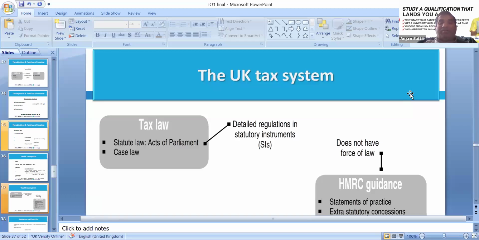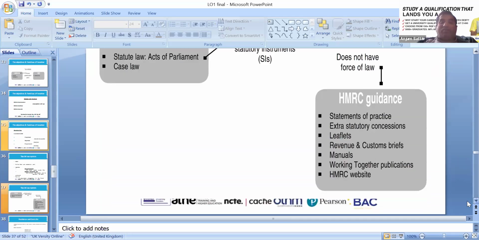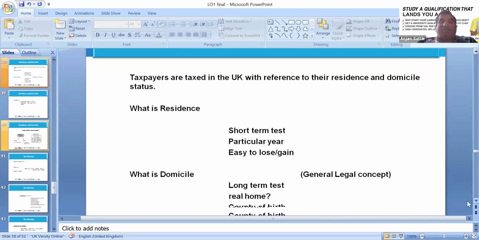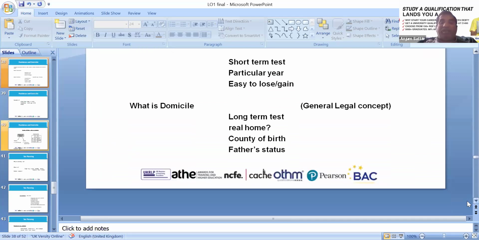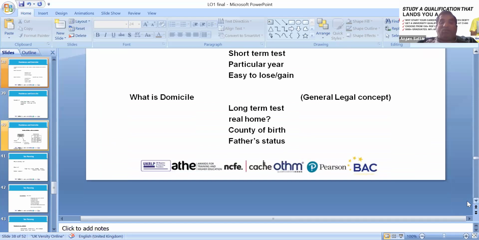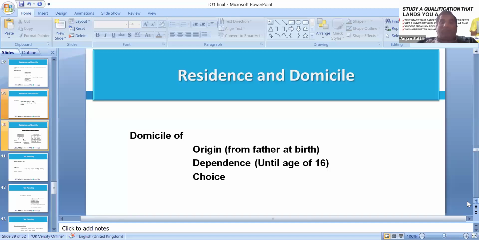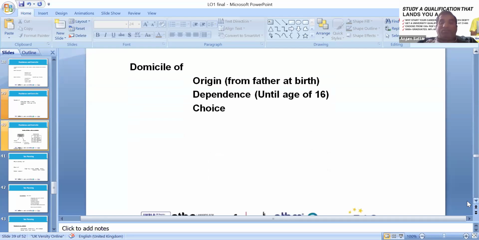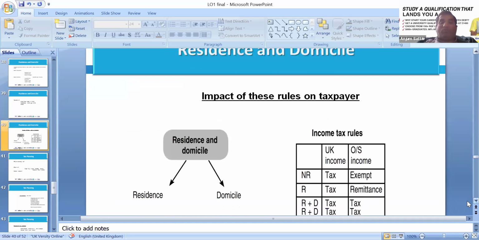Statute, which means the act of parliament, the case law, and HMRC guidance on various foreign transactions. So we have working and publication, those can be used for guidance purposes. So residency and domicile: short term tests, particularly easy to lose and gain, and long term tests, real home, country of birth, father's status. Domicile is originally from the father at birth, dependent until the age of 16, then choice. Sometimes it's a dual national, and we can look at that perspective as well.